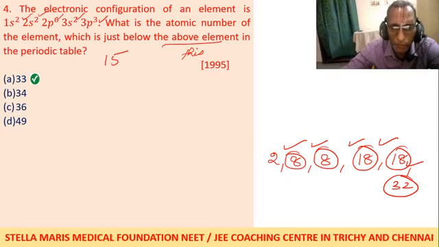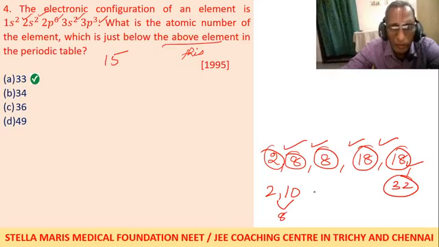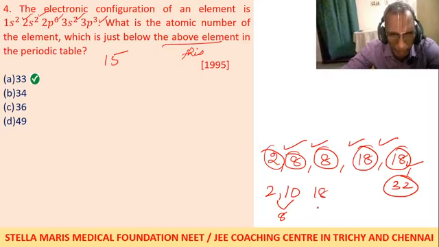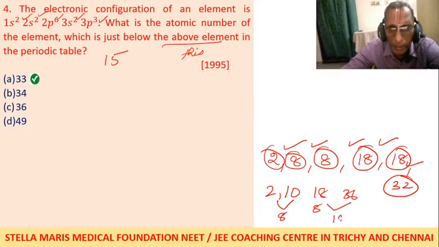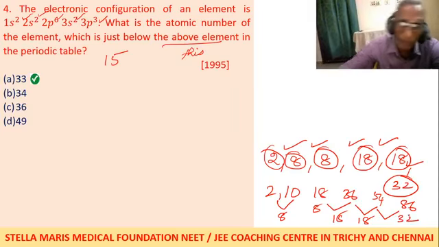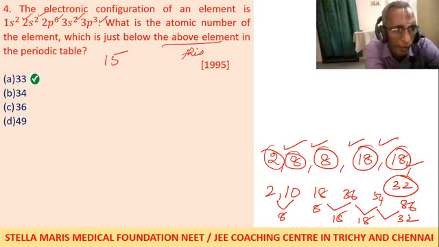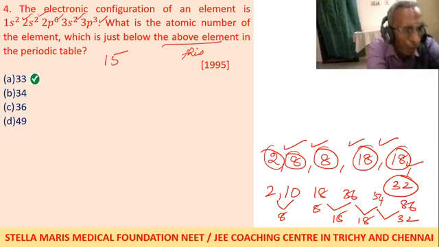The first period contains 2 elements, second period 10 elements, difference is 8. Third period 18 elements, difference 8. Fourth period 36 elements, difference 18. Fifth period 54 elements, 18. Sixth period 86 elements, 32. So the difference you got in this way, we have already seen. Based on that, you have to understand the concept they are asking.